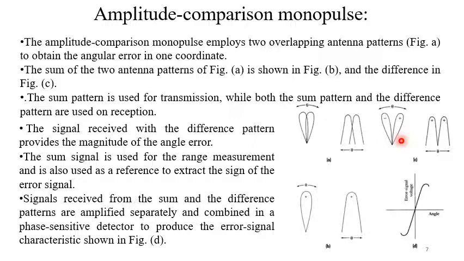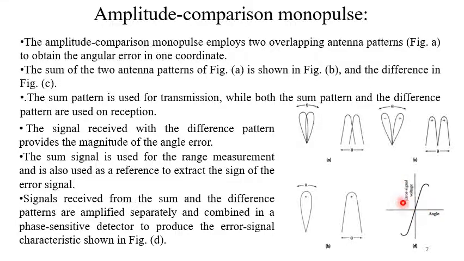Signals received from the sum and difference patterns are amplified separately and combined in a phase sensitive detector to produce the error signal shown in this fashion. So here we have the error signal and we plotted it with respect to the angle. Either in this direction or the angle may vary in this direction.